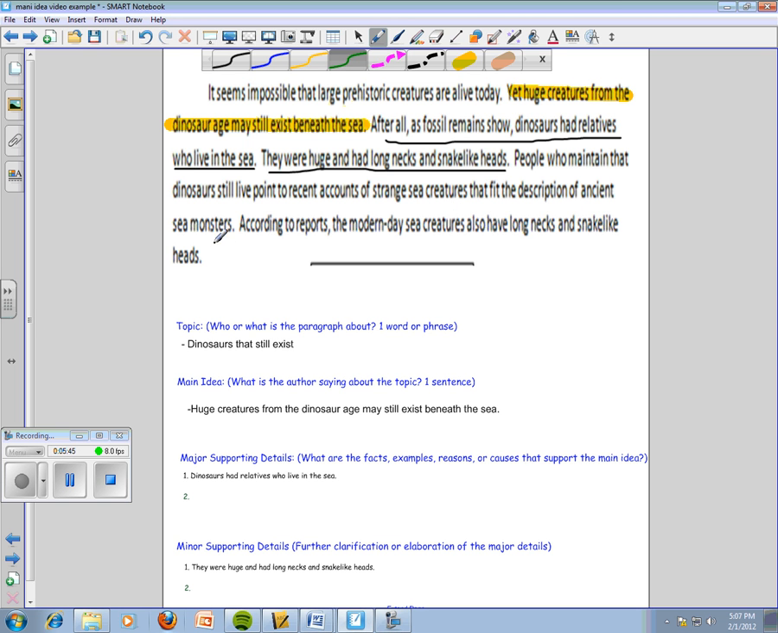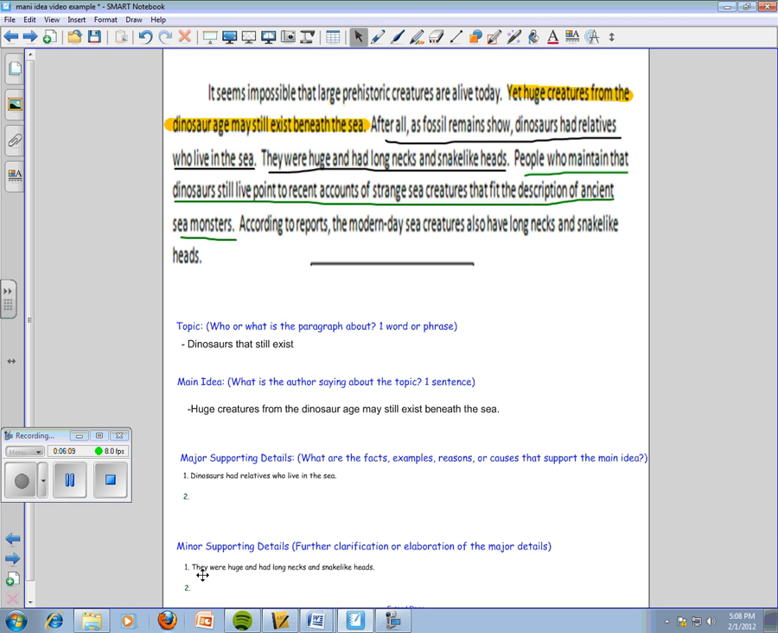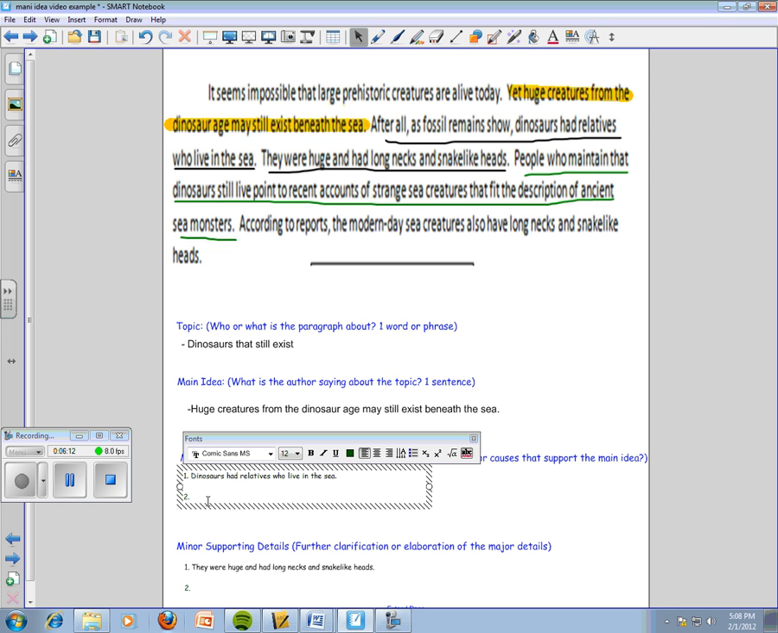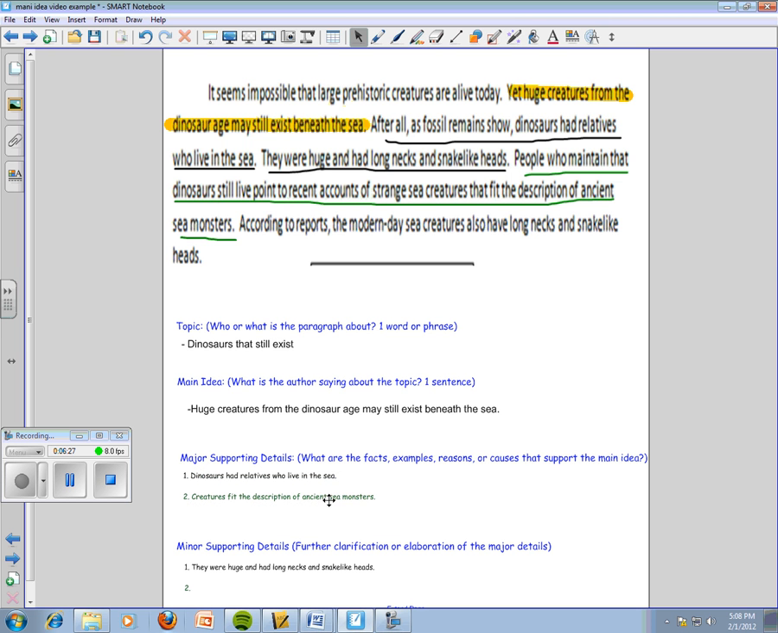Now, we have to ask ourselves, does this sentence identify this one? Is it further support about how dinosaurs had relatives who live in the sea? Not so much. Is it support of how huge creatures from the dinosaur age may still exist beneath the sea? Yes. It mentions it right here by saying people who maintain that dinosaurs still live. Okay, so for major detail number 2, we're going to say creatures fit description. And you can abbreviate here, or you can write the whole sentence.